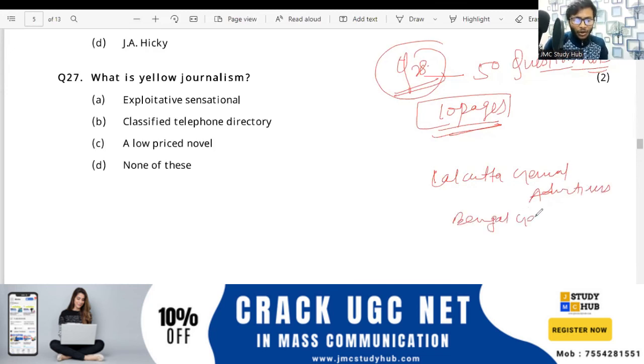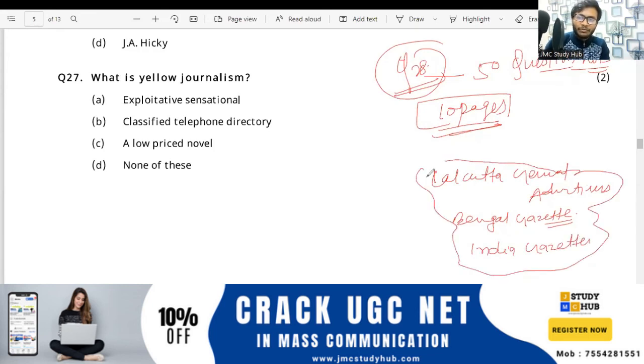Please note it down: Bengal Gazette, and also India Gazette. All of these are similar names of that newspaper. Okay, is it clear? Tell me quickly: 1780. Yes. Very good. So these are all important questions.